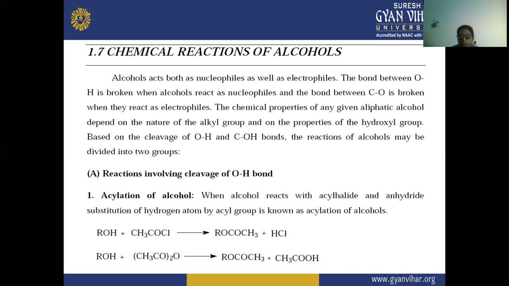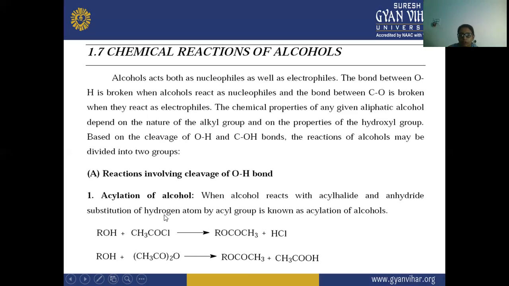So the first reaction is the acylation of alcohol. When alcohol reacts with an acyl halide or anhydride, the substitution of a hydrogen atom by an acyl group is known as acylation of alcohol. Here you can see when this alcohol is reacting with this acyl halide, or with this anhydride, that is acetic anhydride, acylation of alcohol is happening.